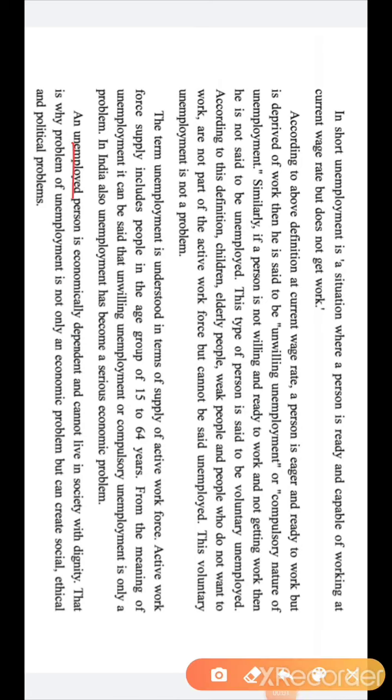An unemployed person is economically dependent and cannot live in society with dignity. So here it is said the person who is unemployed has to depend on others in the matter of money. Okay, so he cannot live in society with dignity and respect. That is why the problem of unemployment is not only an economic problem, but also a social, ethical, and political problem. So here we complete today's session.